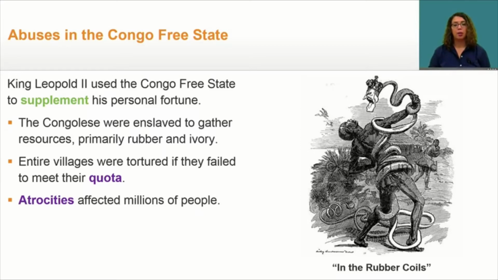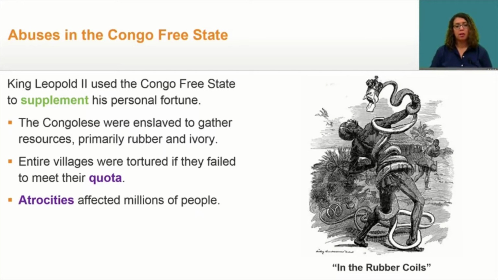Leopold II's empire in the Congo made him very wealthy, but that fortune came at the expense of the African people, who were abused and mistreated under his reign. Some examples of this physical abuse included mutilating people who did not gather enough rubber. Villages that failed to gather enough rubber or ivory would have one villager's hand or foot cut off for every item they were short. The quotas were impossible to meet, and villages starved to death because they could spend no time gathering or planting food. Some of these other atrocities included death and starvation.